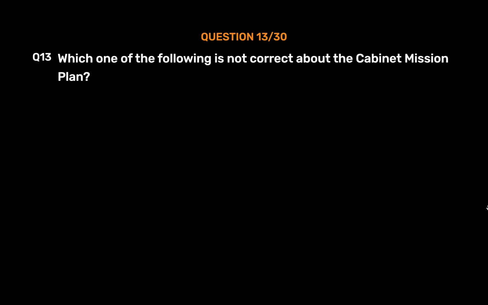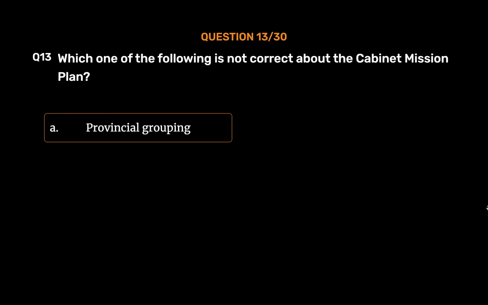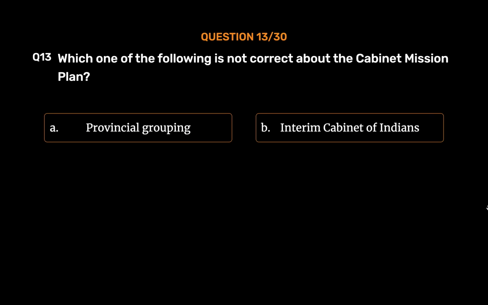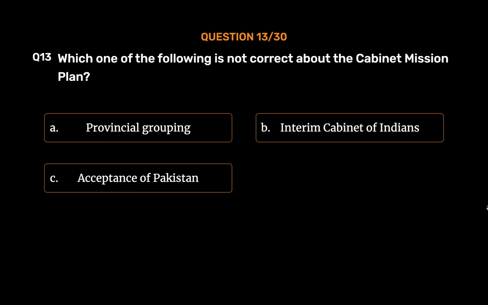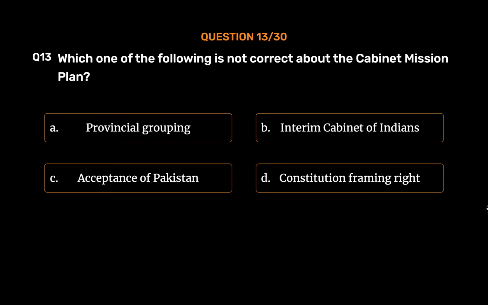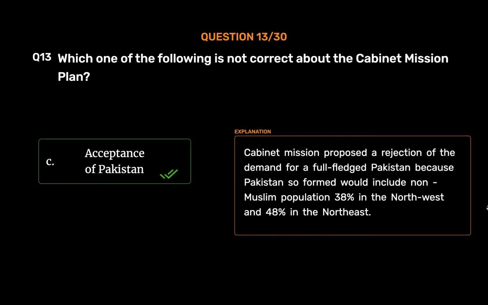Question number 13. Which one of the following is not correct about the Cabinet Mission Plan? Option A. Provincial grouping. Option B. Interim Cabinet of Indians. Option C. Acceptance of Pakistan. Option D. Constitution framing right. The correct answer is Option C. Acceptance of Pakistan. Cabinet Mission proposed a rejection of the demand for a full-fledged Pakistan because Pakistan so formed would include non-Muslim population 38% in the northwest and 48% in the northeast.